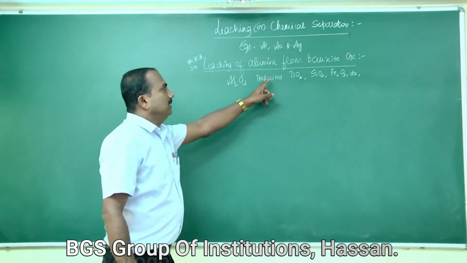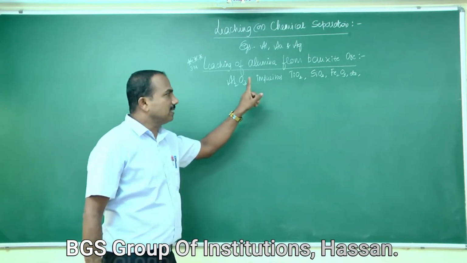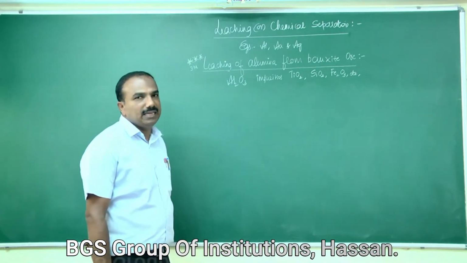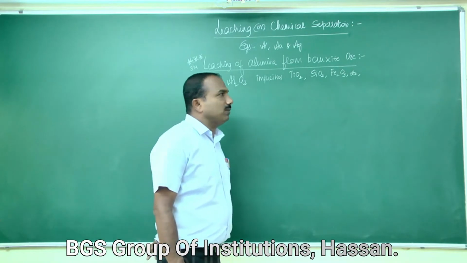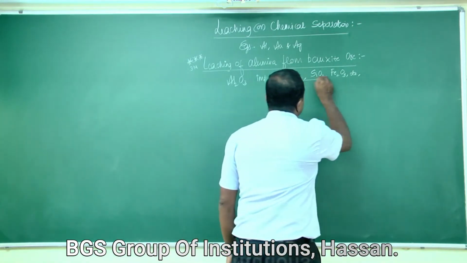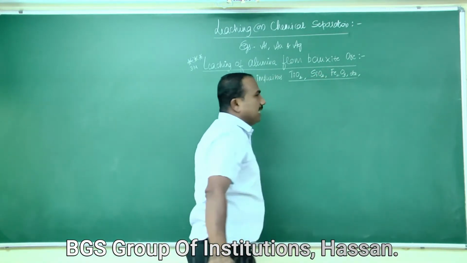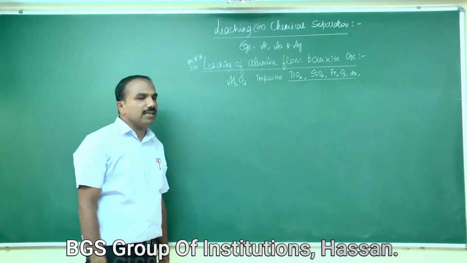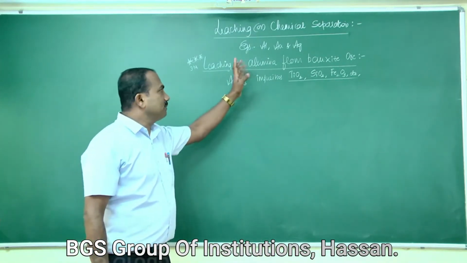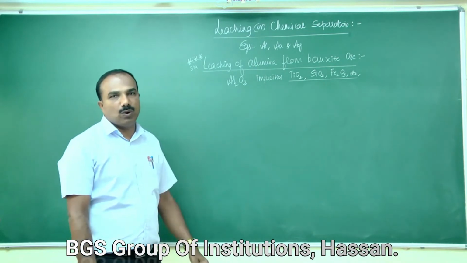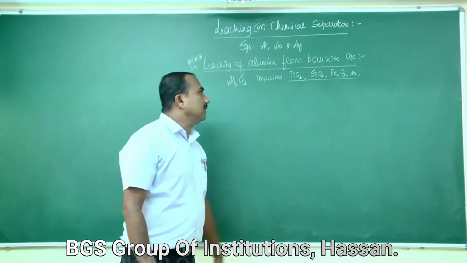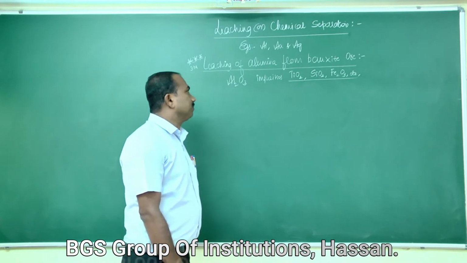If they ask in the examination for 1 mark to name the impurities present in bauxite ore, you should write all these. Titanium dioxide, silicon dioxide and ferric oxide are the impurities present in bauxite ore.